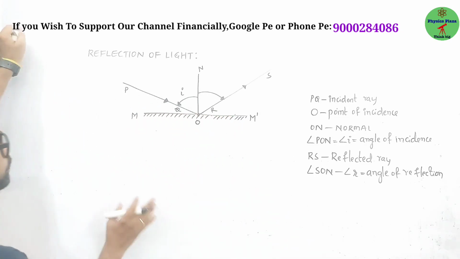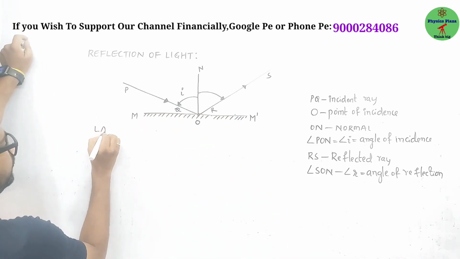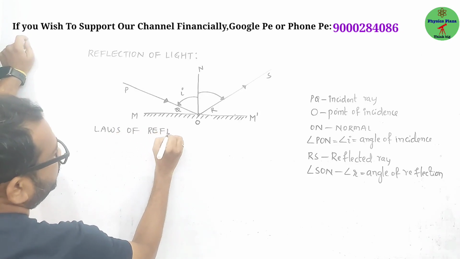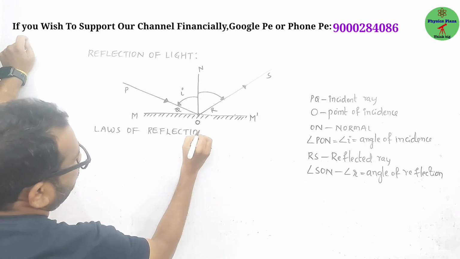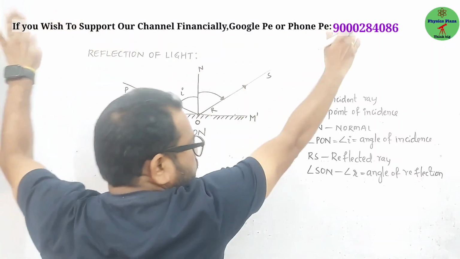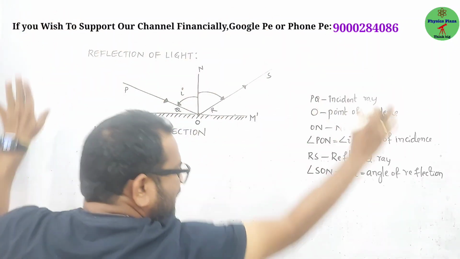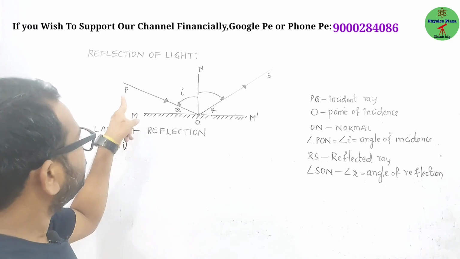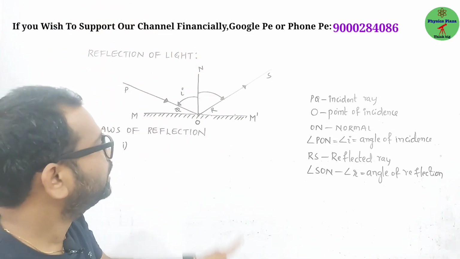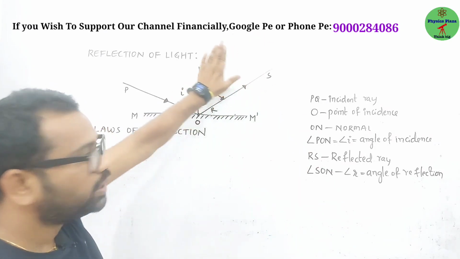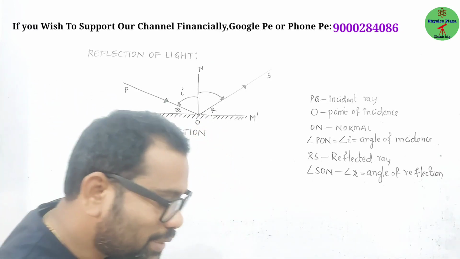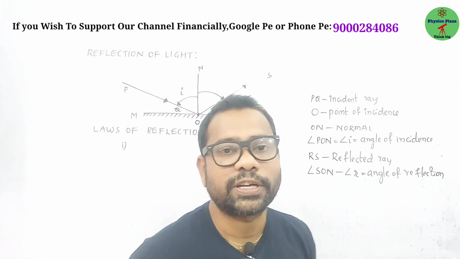Okay, fine. Now teacher, let us see the laws of reflection. Here we have two laws. First law, children, if you can see, this is a board, right? So it's like a plane. Now look here. Where is this incident ray PQ lying? Incident ray is lying in this plane only. Reflected ray also lying in this plane only. Normal also lying in this plane only. Try to understand, this is the first law of reflection.